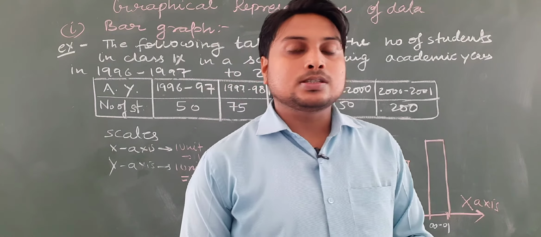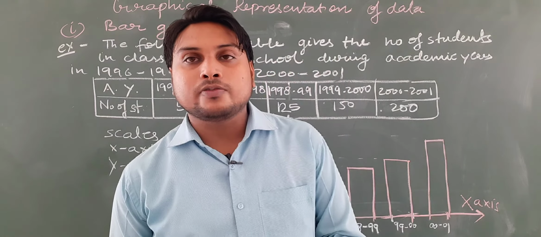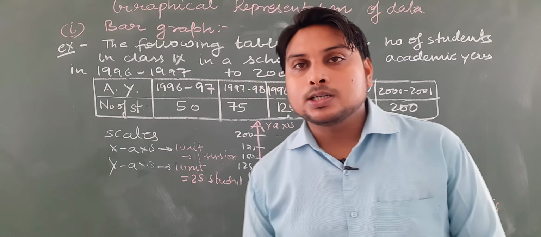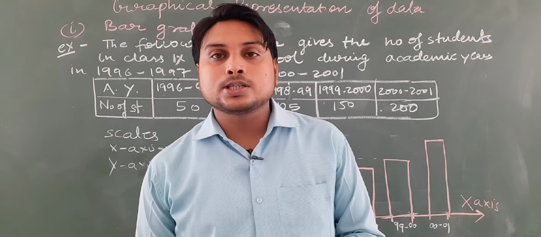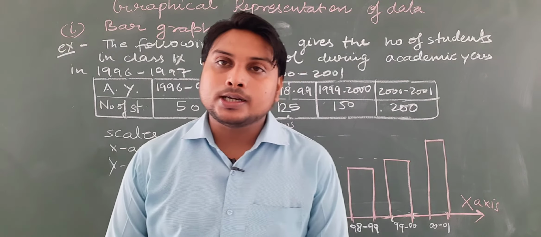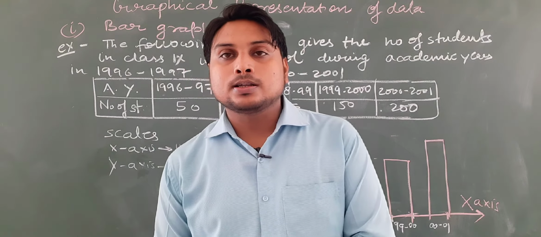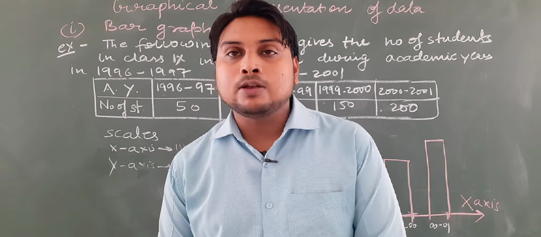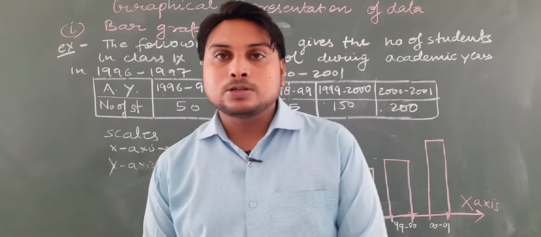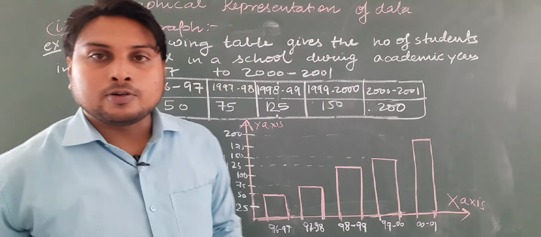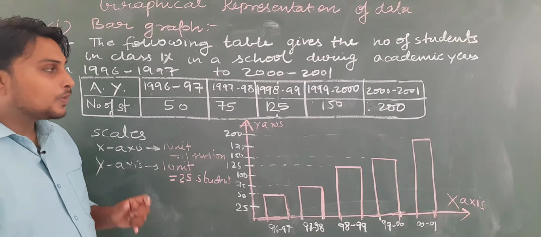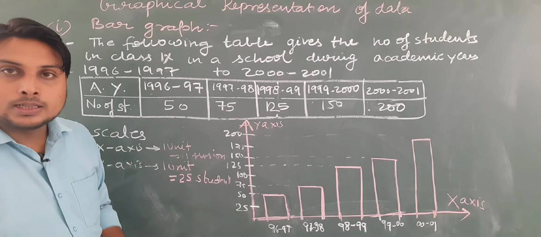After that we solved one question of exercise 14.2. 14.1 is very easy, only two questions are there. Then we studied how to represent the data in graphical form. Students, whatever topics were there in your book, I have taught you in this part only.